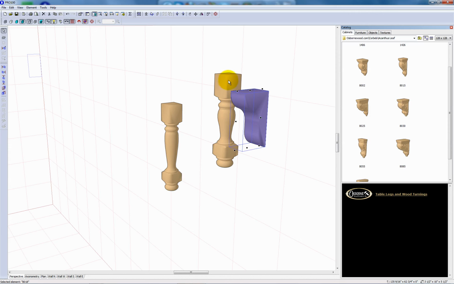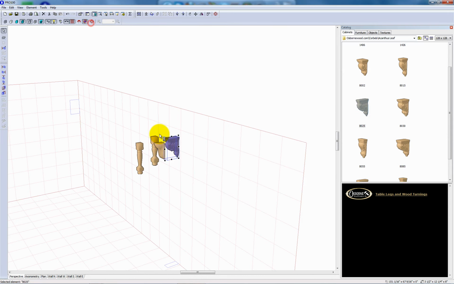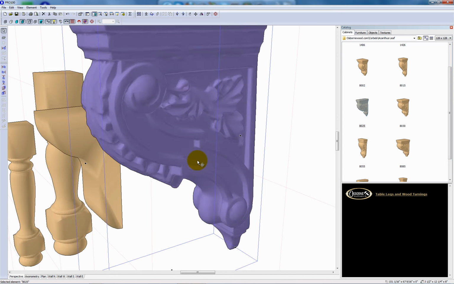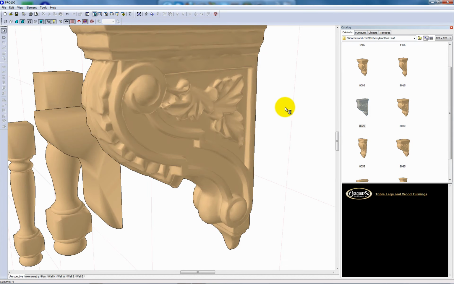I'll just drag one of these out here. It's got all the details.